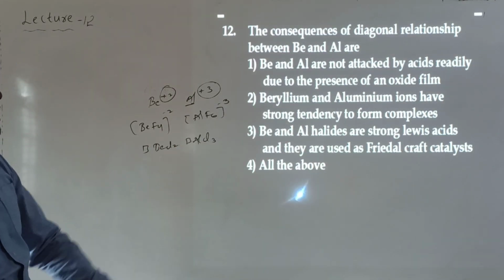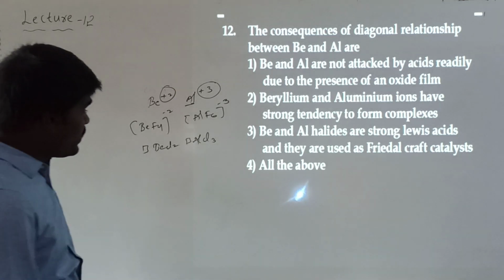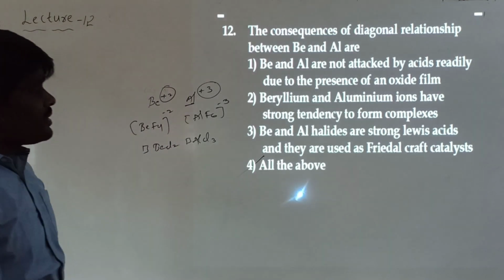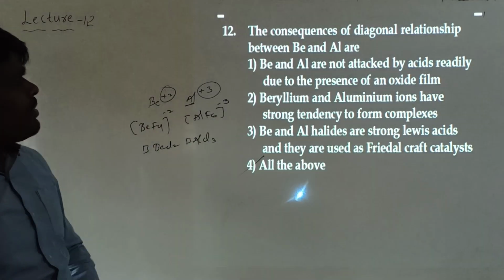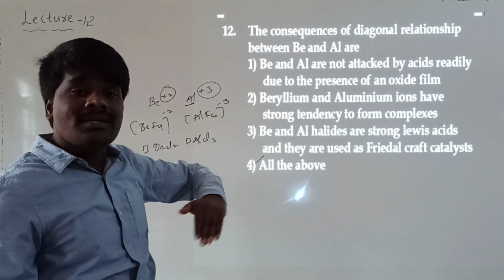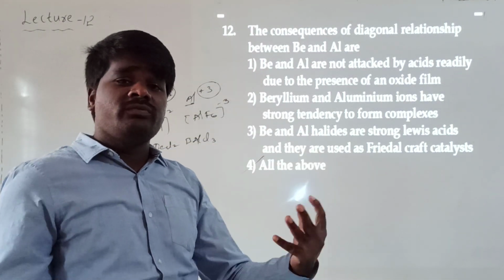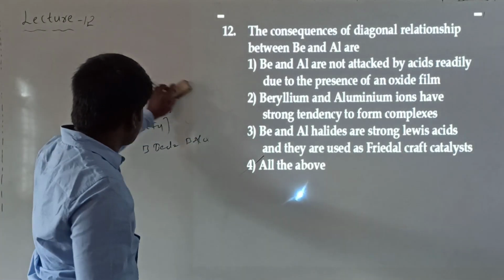So, these are all the consequences of diagonal relationship. So, what will be the answer? All the above options are correct. Because of the diagonal relationship only, both of them have a similarity in these following properties. So, this is a consequence of the diagonal relationship between beryllium and aluminium. Is that clear?